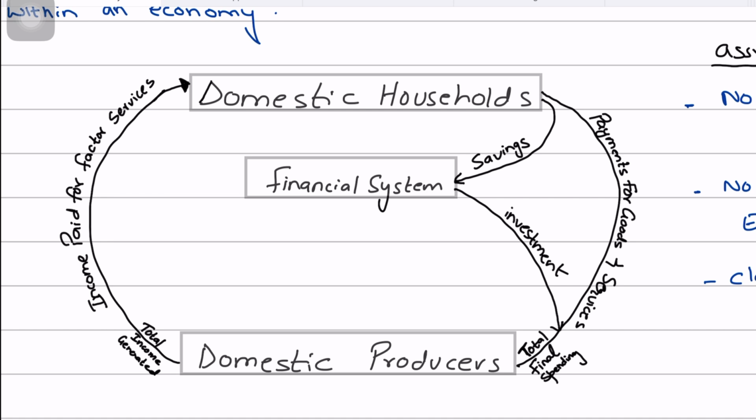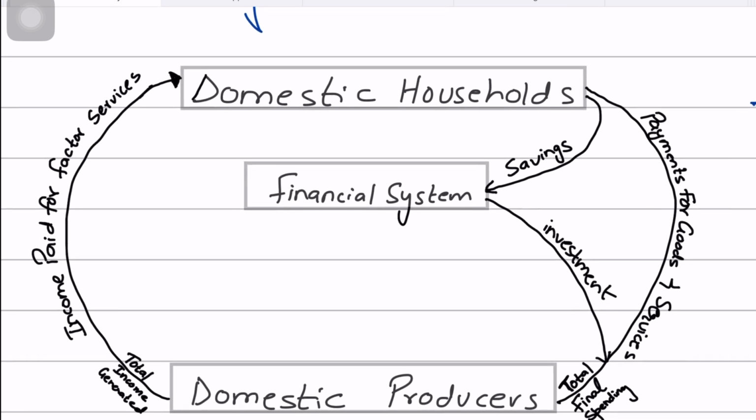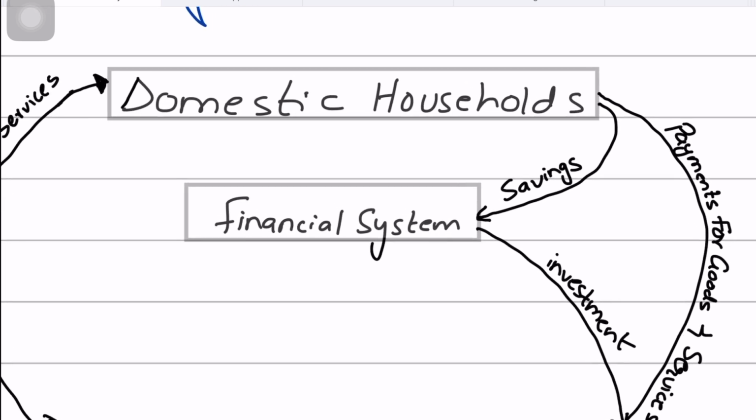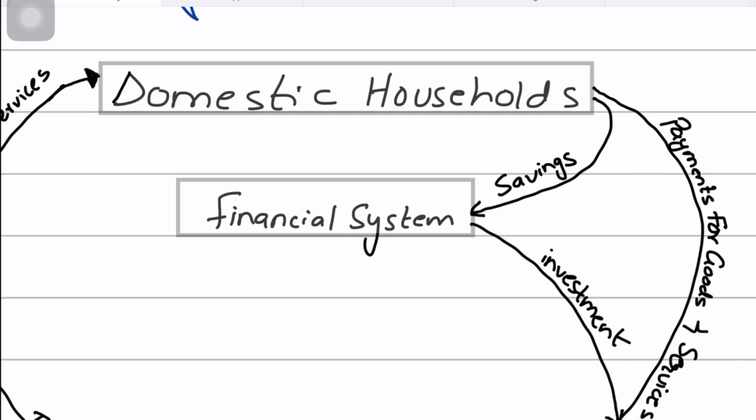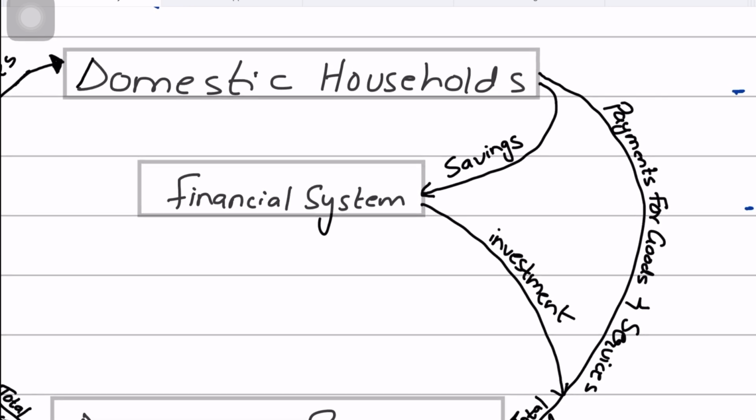And to make the circular flow diagram more realistic, we must also factor in that households do not spend all the money, they actually save as well, right? Therefore, we represent in the circular flow diagram the financial institution, or the financial system. This financial system basically represents the banks in the economy. And so what happens is that households save in these banks, right? They don't spend all the income on consumption. In fact, they save some of it in the banks.